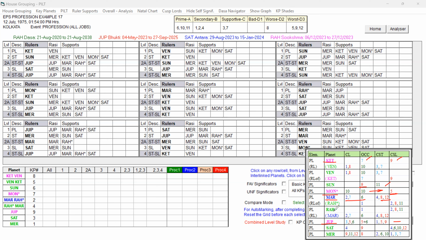But for example, Sun, for abroad travel prospect, it can be favorable. So according to the event, it can change. And similarly, Rahu also 1, 2, 8, 11 cuspal sublord. It is having both favorable and obstacles. And because of that, it is given a light green.